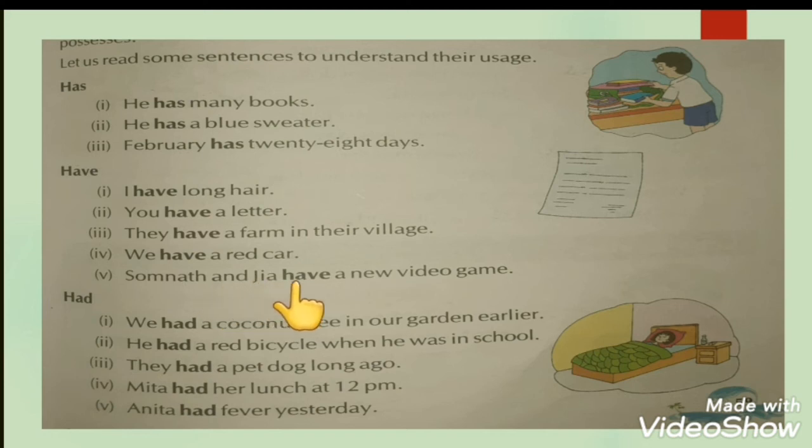Somnath and Jia have a new video game. Had, we had a coconut tree in our garden earlier. We had a red bicycle when he was in school. Like this, we use has, have and had as a form of verb.